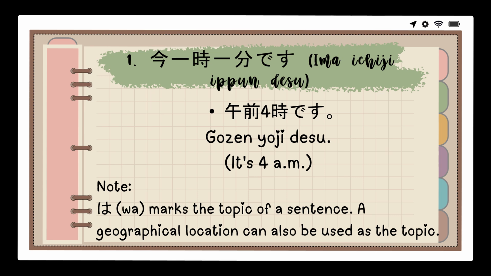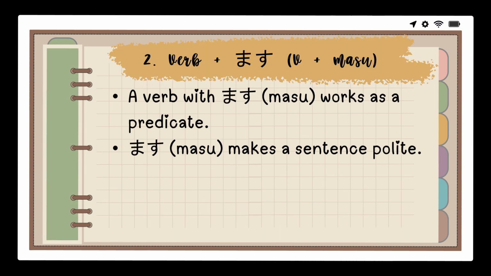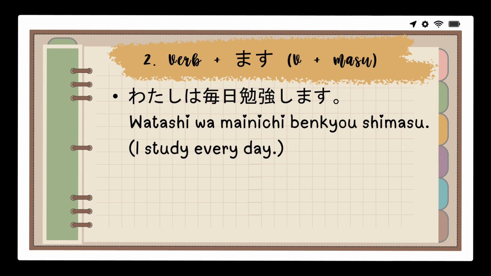Note: Wa marks the topic of a sentence. A geographical location can also be used as the topic. Number two, verb plus masu. A verb with masu works as a predicate. Masu makes a sentence polite. For example, Watashi wa mainichi benkyou shimasu. I study every day.